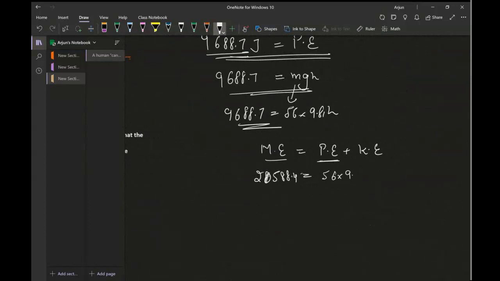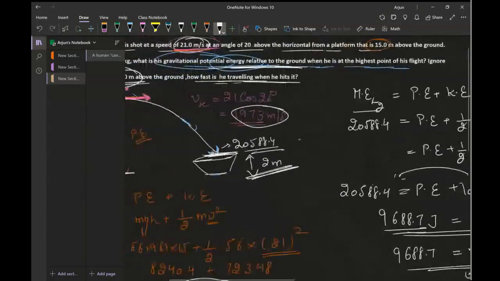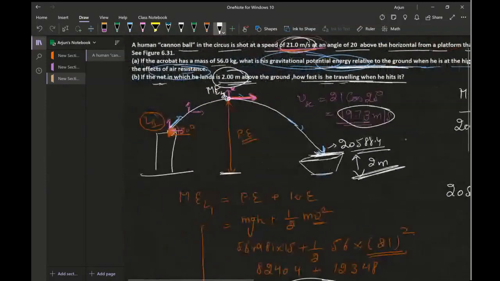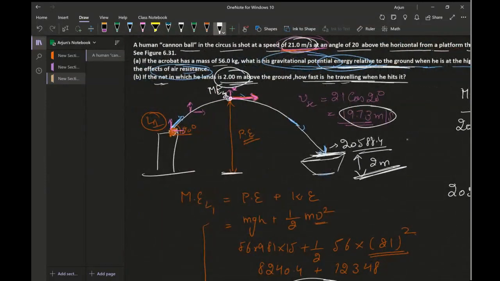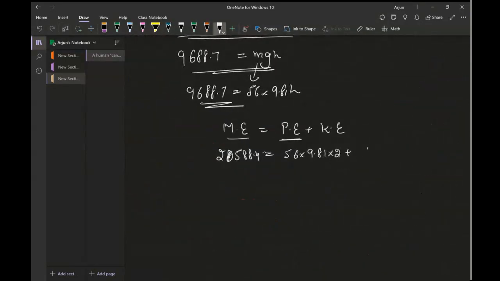So 56 times 9.81 times 2 plus, we are asked to find how fast he is traveling. So velocity is what we are asked, not the kinetic energy.